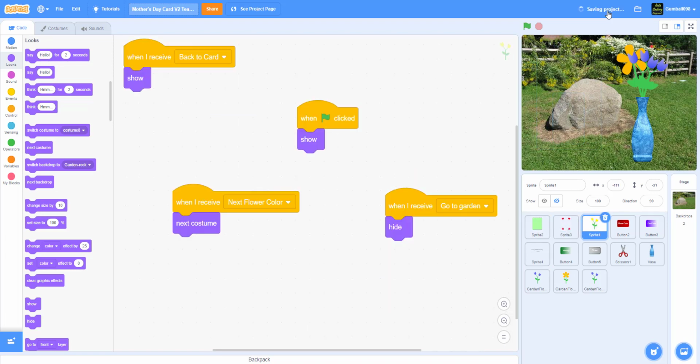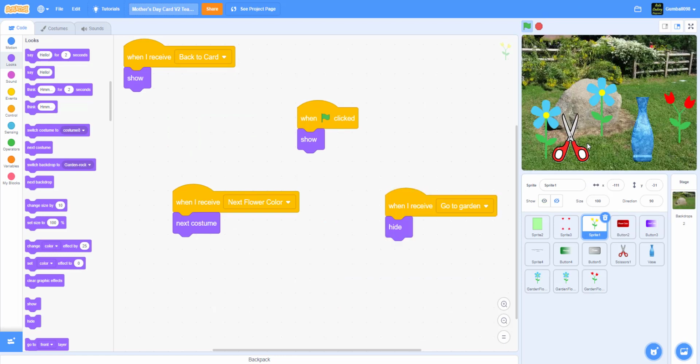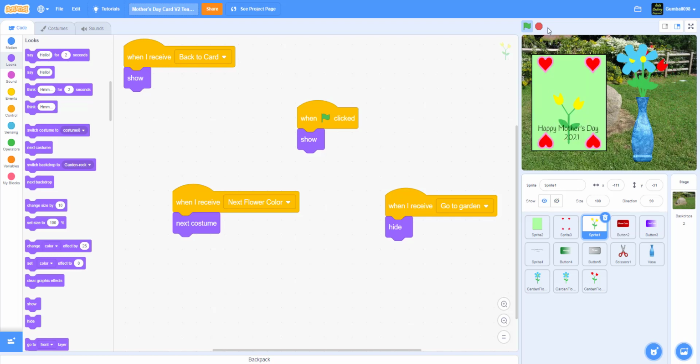And look, so let's look at this project. Okay, so as you can see, I'm gonna go snip, snip, snip. And the card will show up. So we're gonna do back to card for the message, like who you want to send it to.